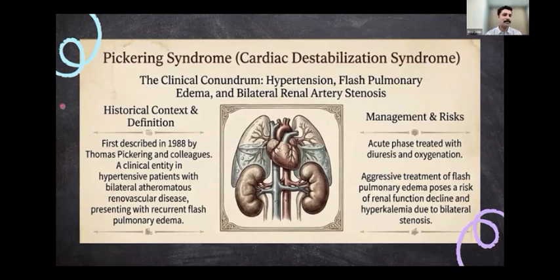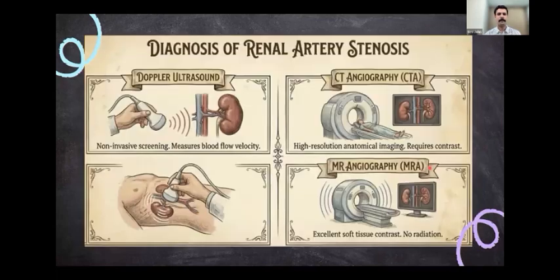This was first described by Thomas Pickering in 1988, and hence it is called the Pickering syndrome or the cardiac destabilization syndrome. The management is usually diuretics and oxygen for your patients, but most of the time what we see is that when you start the diuretics and aggressively manage the blood pressure, the creatinine gradually worsens, and hyperkalemia also sets in in most of these patients. So that also you have to keep in mind.